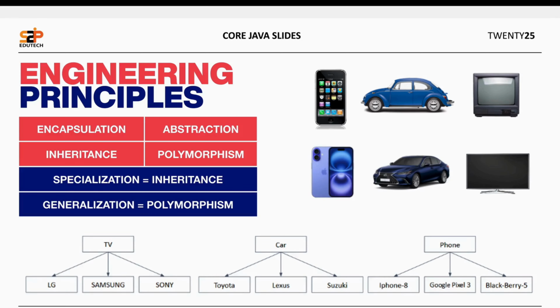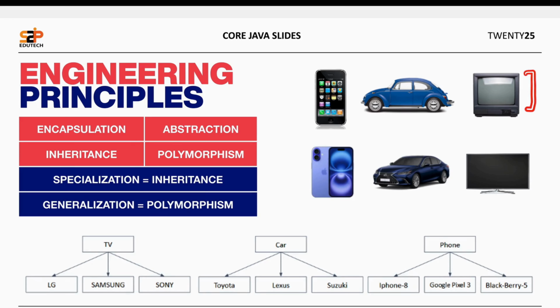Let's take the example of iPhone 2. Let's assume this is iPhone 2. iPhone 2 is having all the features of iPhone 1 as well as some extra features of its own. Yes, this is nothing but inheritance. Borrowing all the features from previously existing products and adding some extra features to it. That is nothing but inheritance.